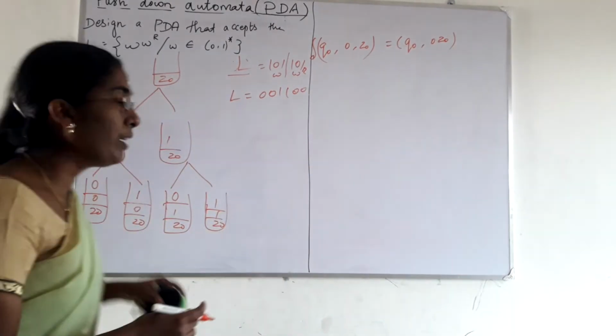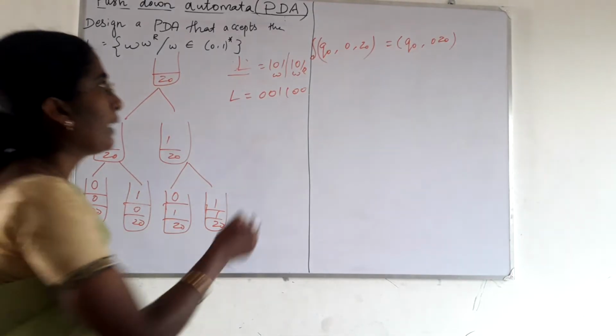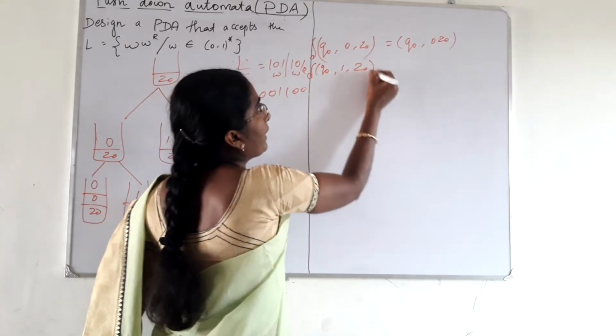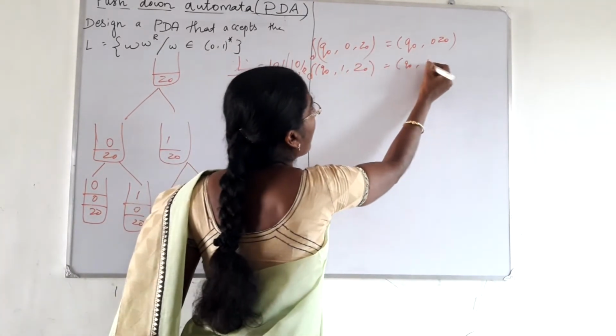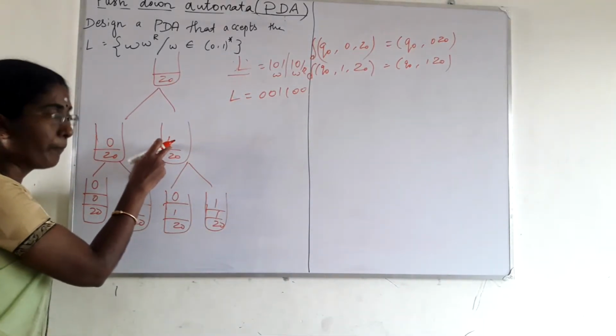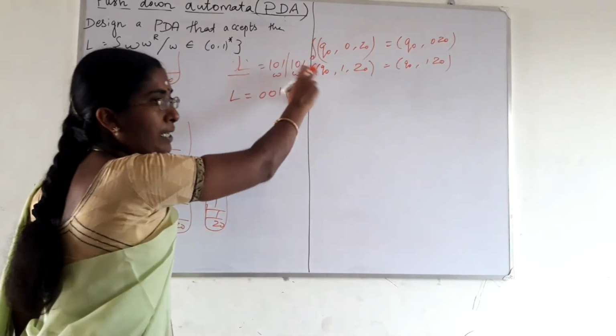Now the stack is having 0 Z0, and now the top of the stack is 0. Likewise for 1: delta of Q0, comma 1, comma Z0 is equal to Q0, comma 1 Z0. This is for this particular operation. Here 1 is pushed onto the stack, by using this transition.